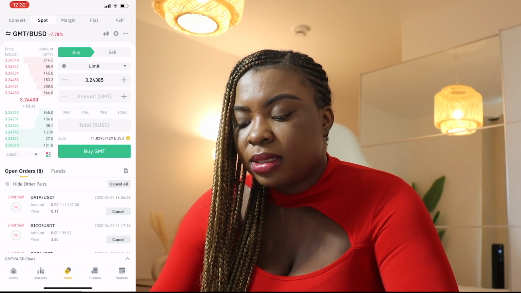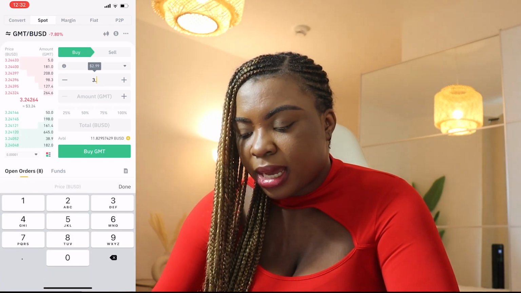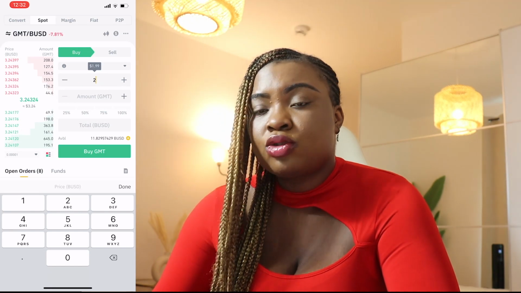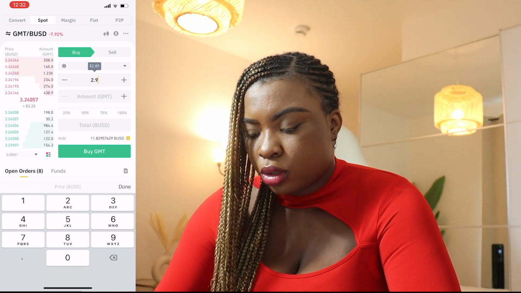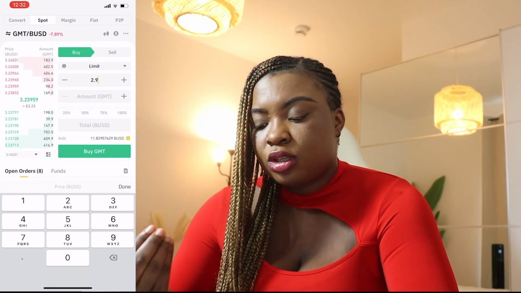When we click on limit, now at what price do you want to buy? When you click on this, you can see that we can edit it. It's currently 3.2, but I want to buy it at 2.9. So you click on 2.9. When you click on 2.9, you're going to put the amount of GMT you want to buy.